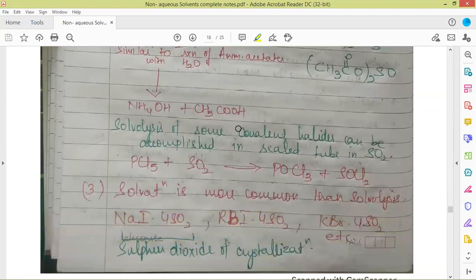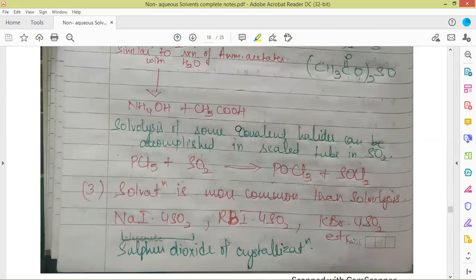Solvolysis of some covalent halides can be accomplished in a sealed tube in sulfur dioxide. This is the example of PCl5. This reaction can be accomplished in a sealed tube in SO2 atmosphere, and we get POCl3 and SOCl2. Also, solvation is more common than solvolysis. Sulfur dioxide is more prone to solvation.